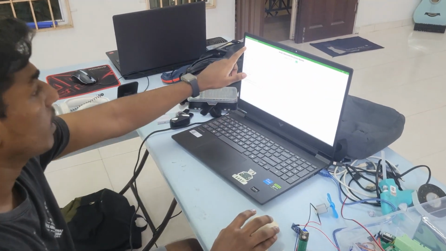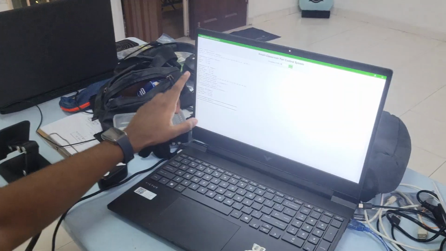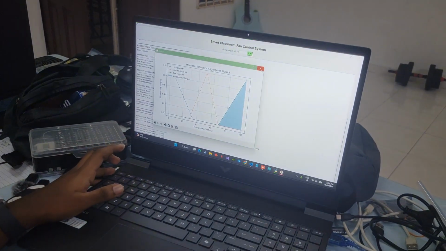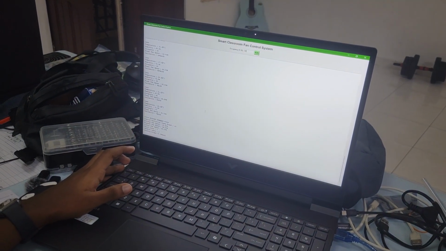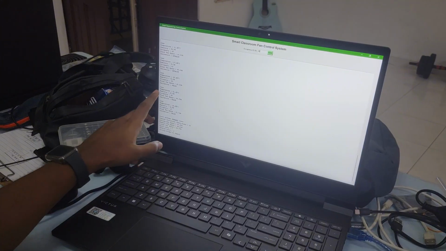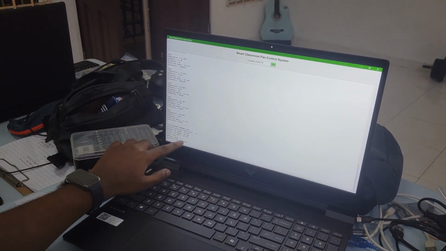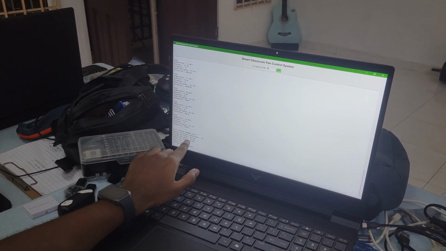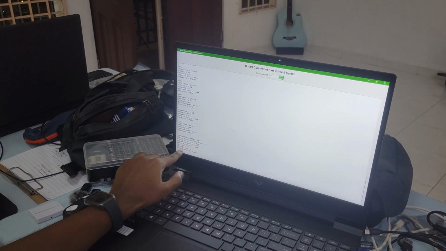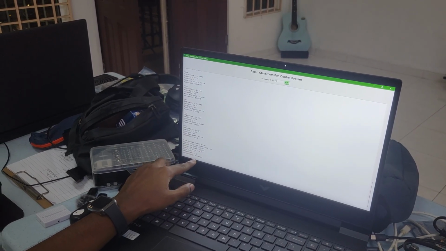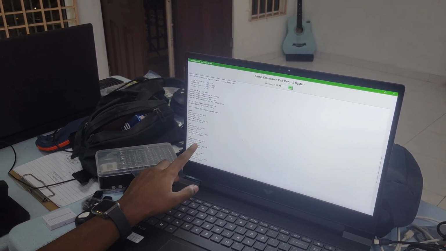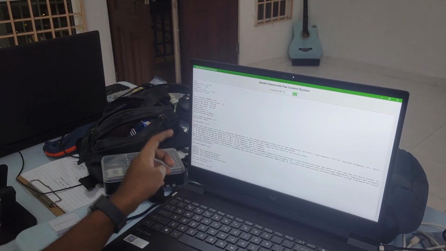Now the Gemini engine has started. Okay, it's going through everything. Now we get the system recommended fan speed, which we haven't given. Wait. Okay, the recommended fan speed is 90.